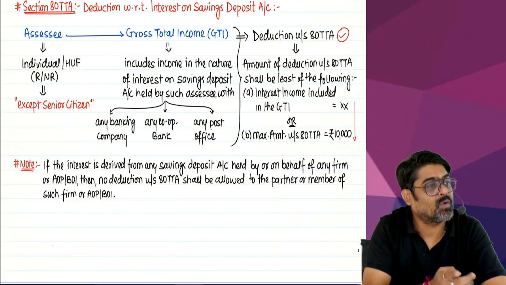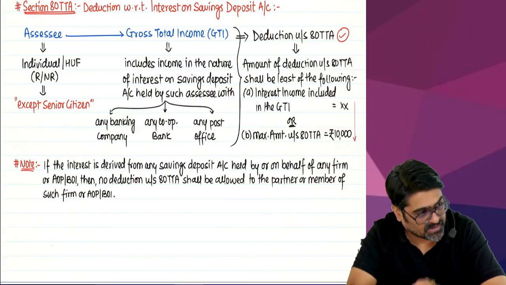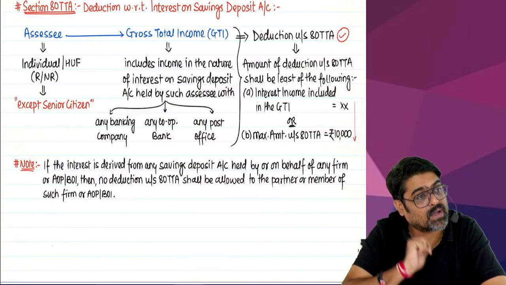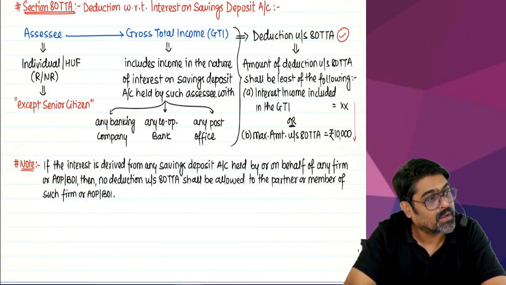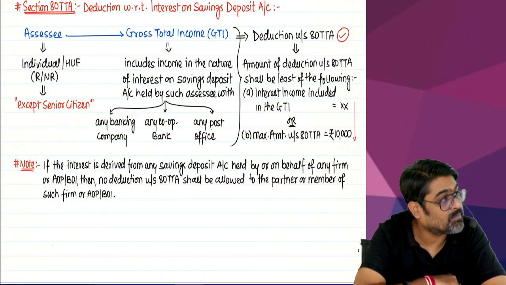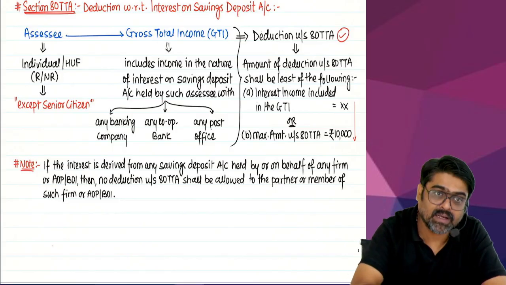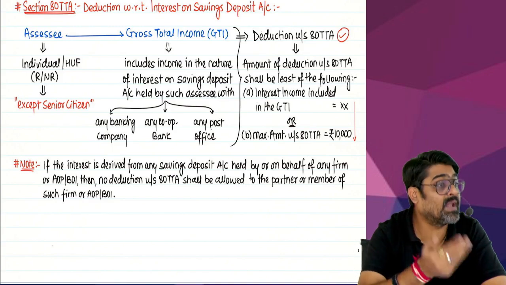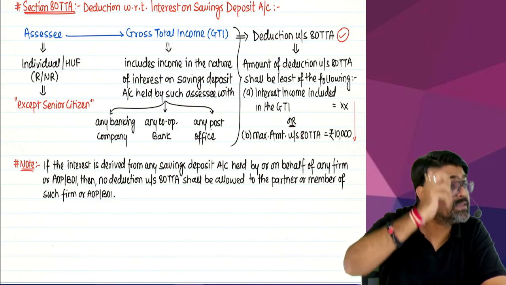Now in this account, whose money will be there? Partner's personal money, or partnership firm's money? And on that, interest will come. Whose income will it be? Partner's income or partnership firm's income? So that will be the income taxable in the hands of the partnership firm. The partnership firm will have to show that interest in the GTI.